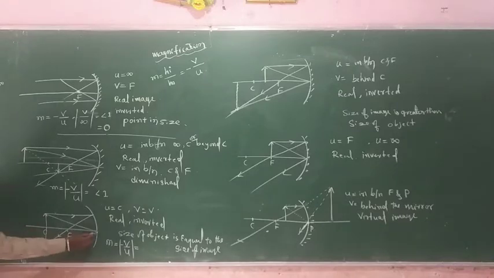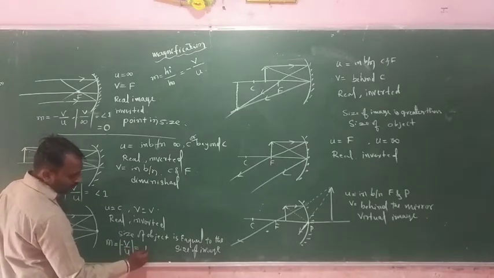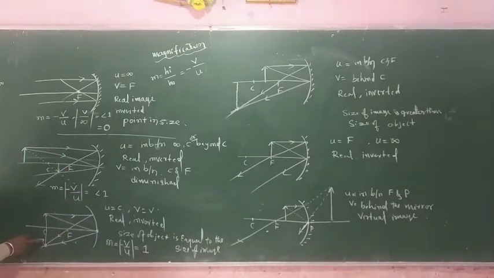Pole to image distance and pole to object distance, both are the same. So the magnification value is equal to 1, which means the size of the image is equal to the size of the object.